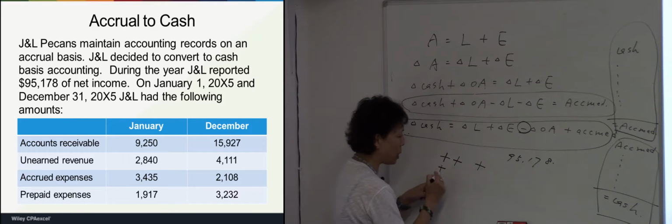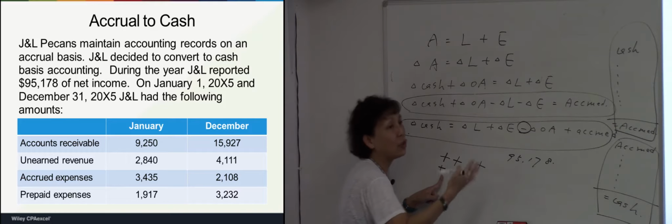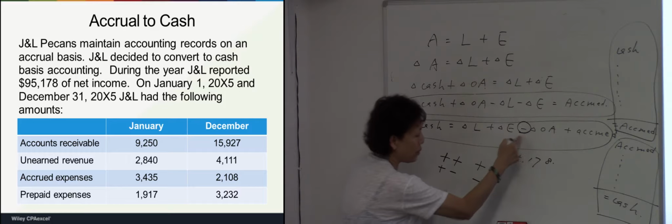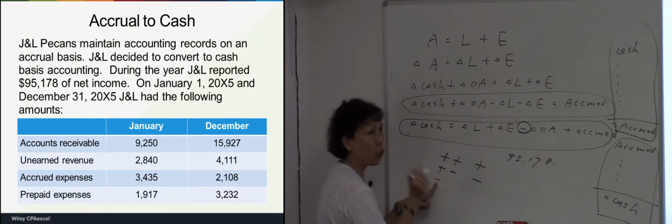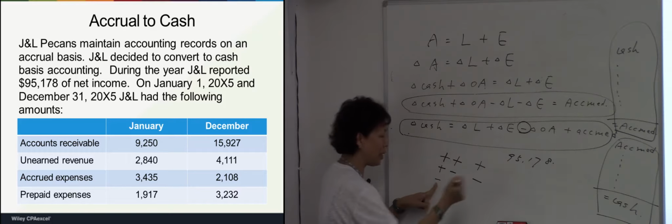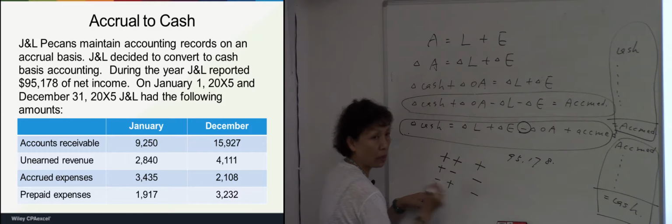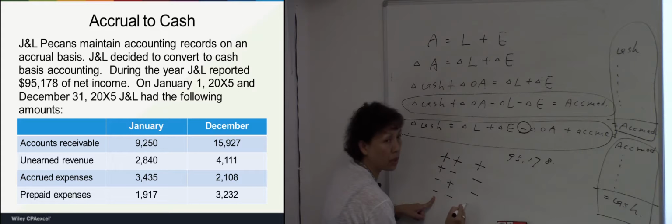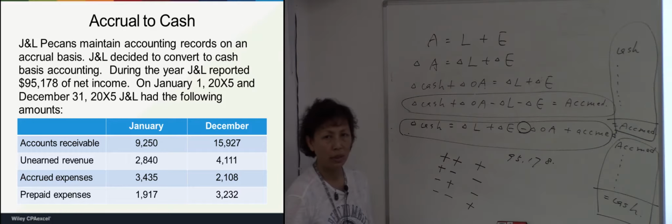If the sign is positive and we have a decrease, then negative becomes negative. If the sign is negative and the item has an increase, then it becomes negative. If the sign is negative and the item has a decrease, then negative becomes positive. You know what I'm doing?